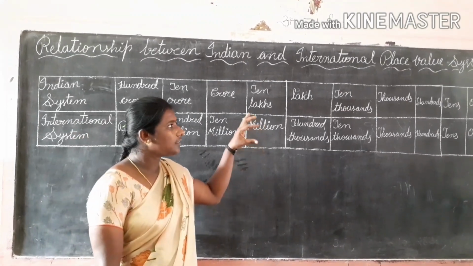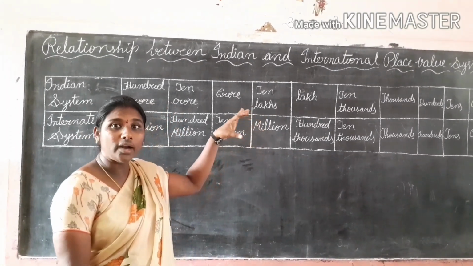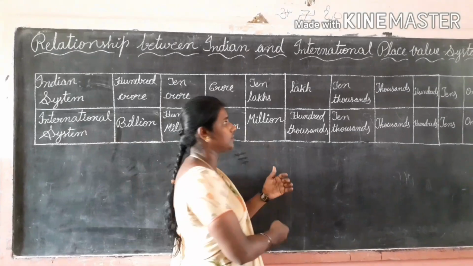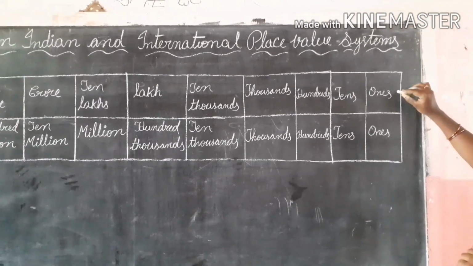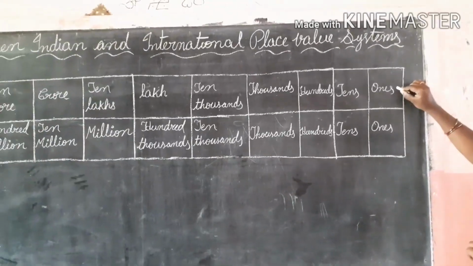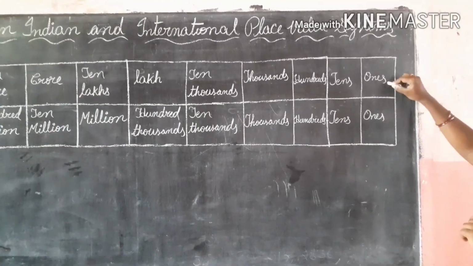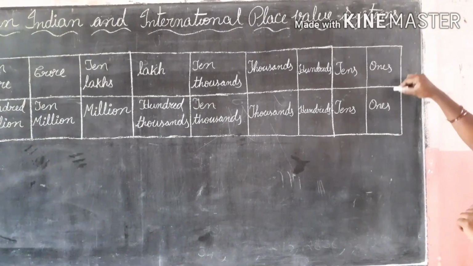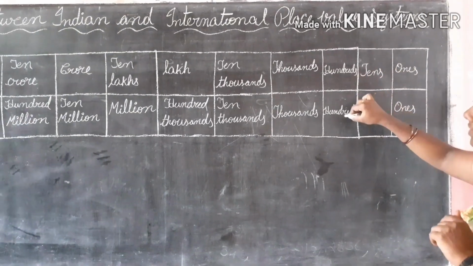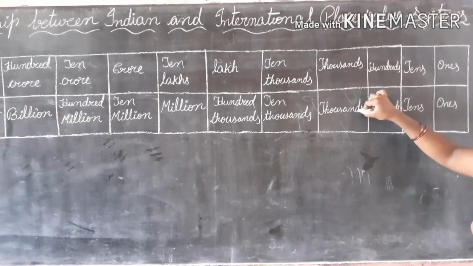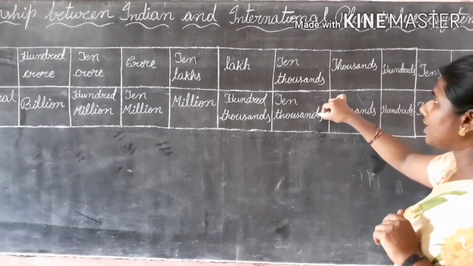Now, the relationship between the two systems. If you observe, in both systems the ones places are the same, tens places are the same, hundreds, thousands and 10,000 places are the same.